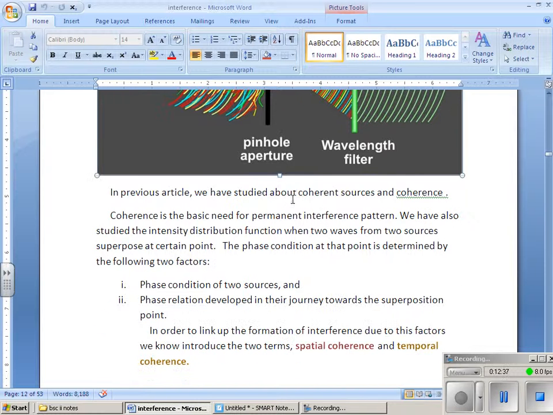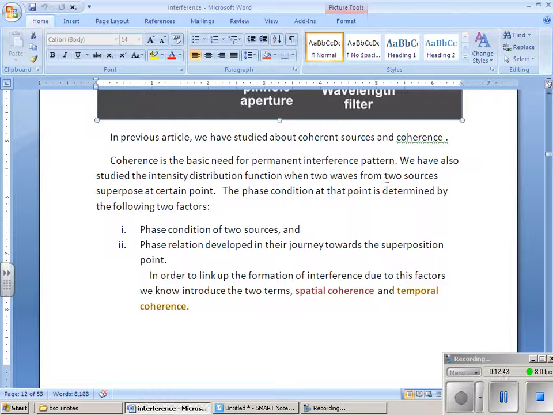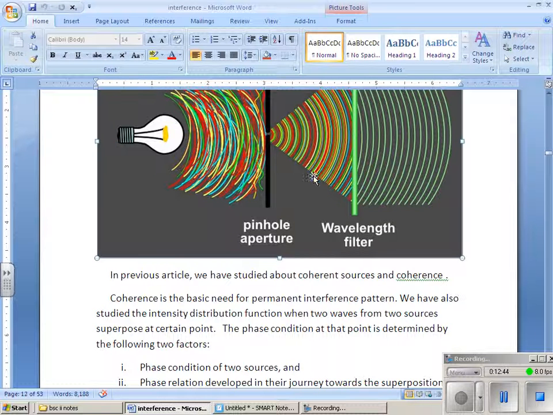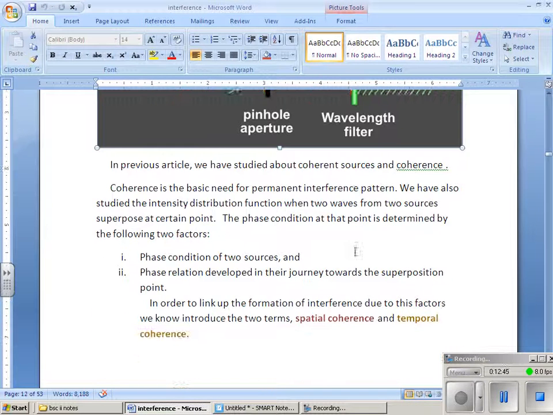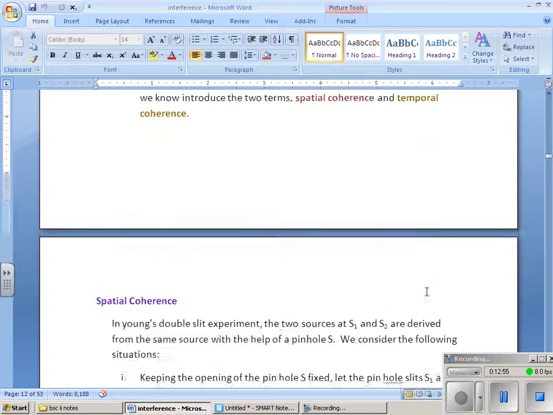So for interference to take place, we require the source to be coherent. One more condition is the phase condition of the two sources: spatial coherence must be there, and temporal coherence must be there.